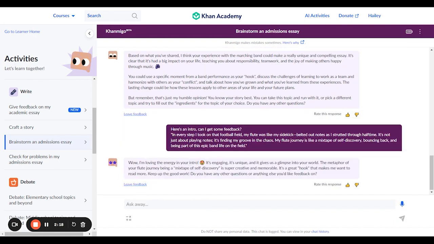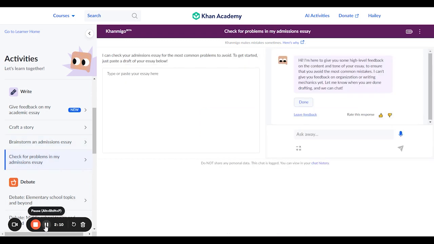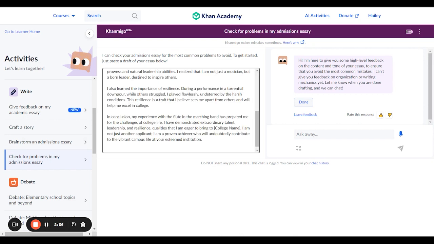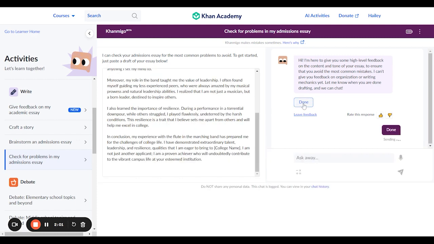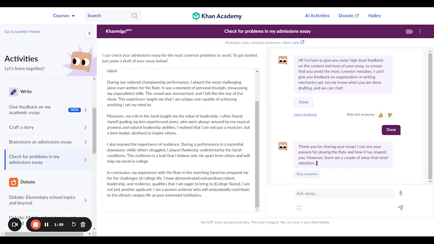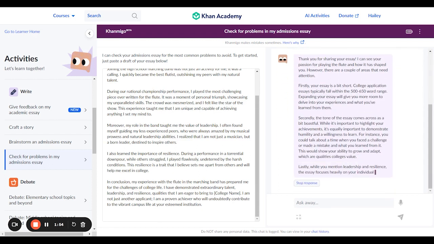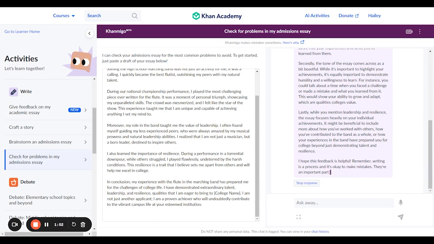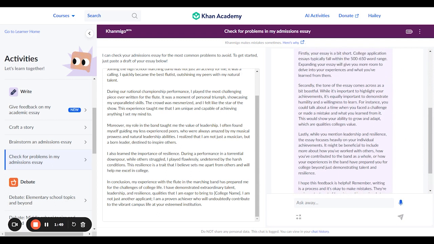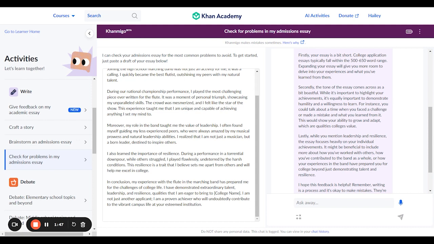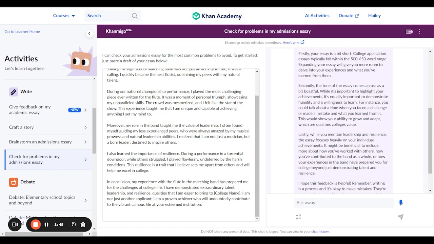Once you've started writing and have a draft written, then you can move along to the Check for Problems in My Admissions Essay activity. Here, you can paste a draft of your admissions essay, and Khanmigo will check it for common mistakes and pitfalls, as well as give suggestions to improve your writing. I've added a draft, and I'm going to see what Khanmigo has to say. As you can see, Khanmigo has identified some of the pitfalls that I've fallen into.